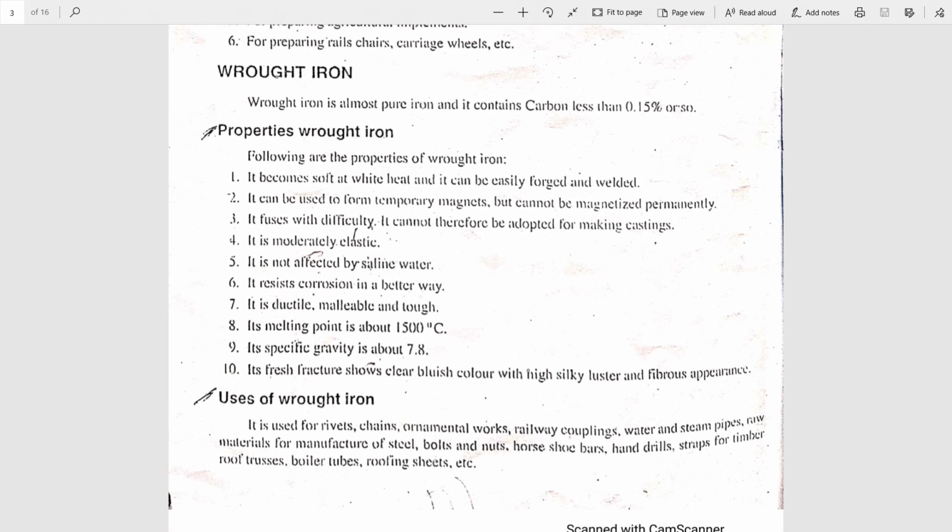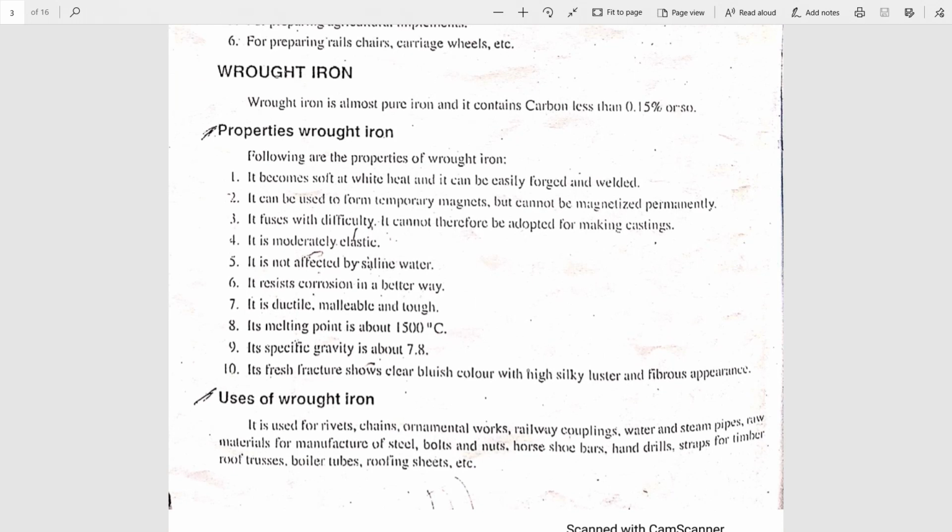Wrought iron carbon content is only 0.15%. It has 10 different properties. There is a little bit of change between cast iron and wrought iron, so see carefully. First property of wrought iron, it becomes soft when it is heated to a white heat. White heat means starting heat, we'll say. Next, it is used to form temporary magnets.